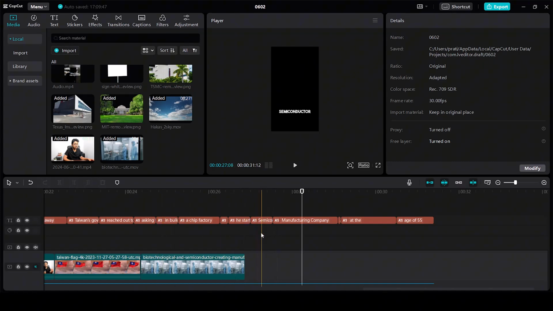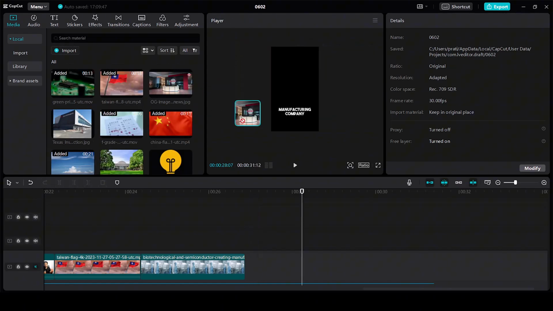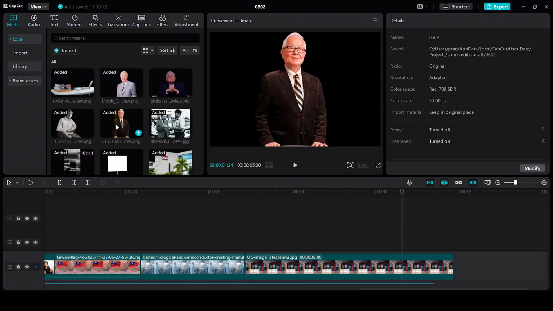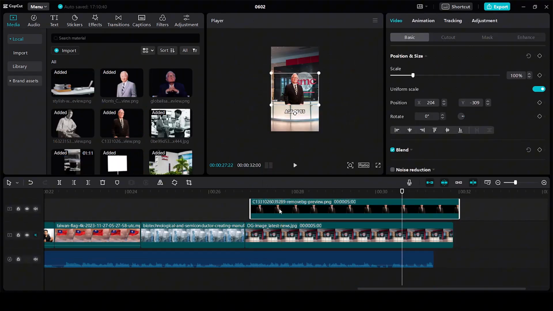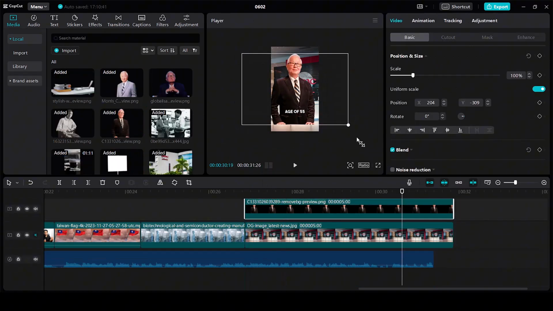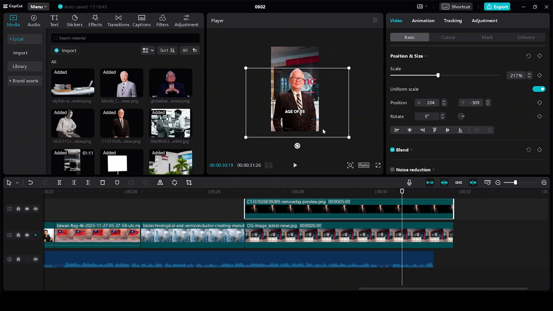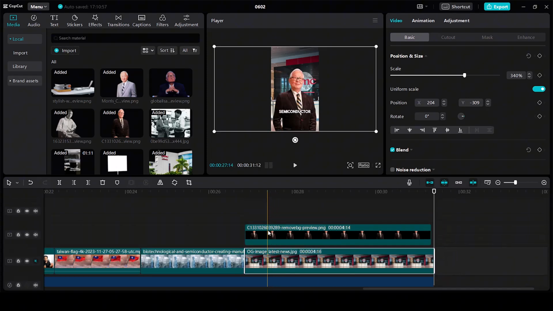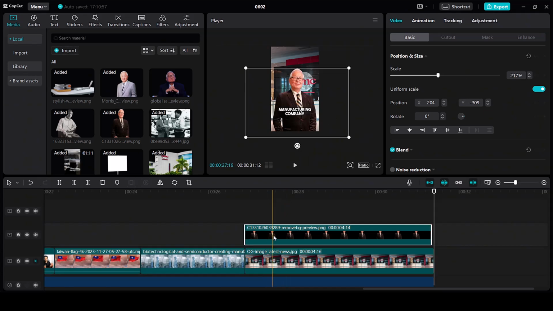So now let's again add the background. For the background, I have this image. Make it bigger. Next, drag him to the timeline. Increase the size. Trim it out from the right. Now we only have to give two effects. For the background, we have to give it a zoom in effect. And for him, we have to give it a zoom out effect.